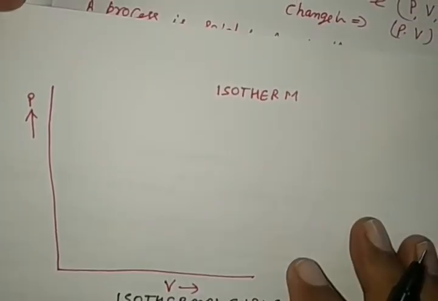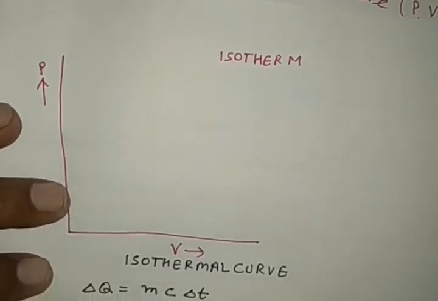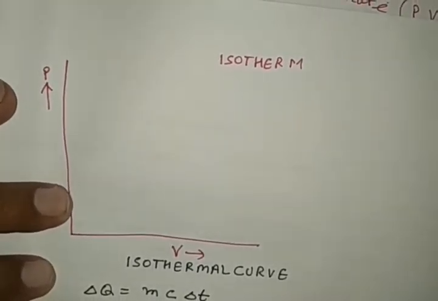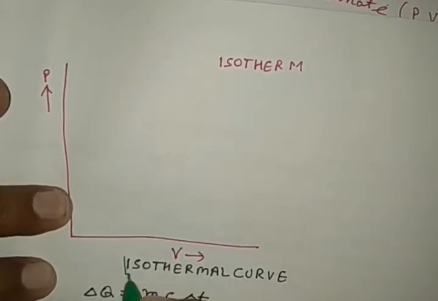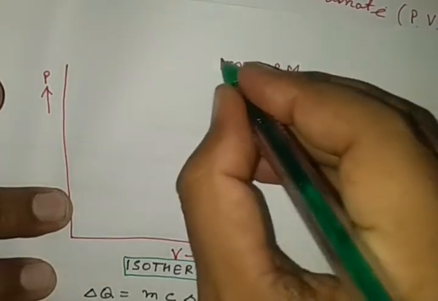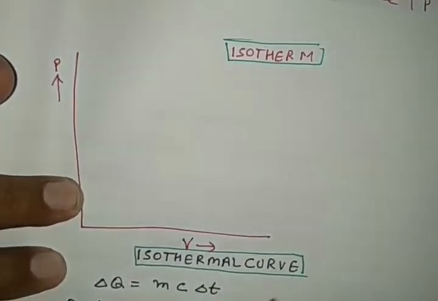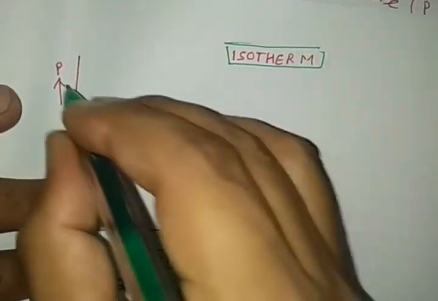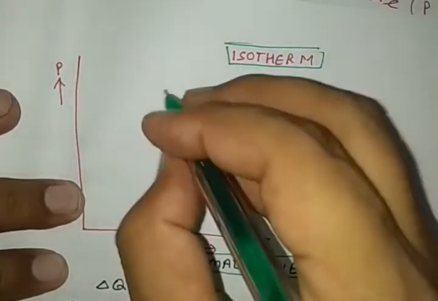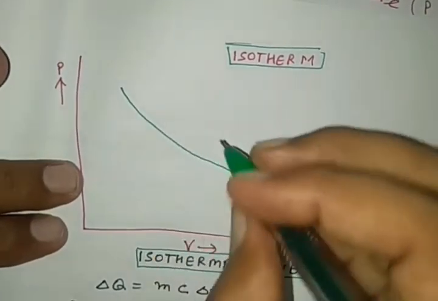See very carefully. This graph is the isothermal curve, also called an isotherm. We may name it pressure versus volume, and the graph is obtained in this way.